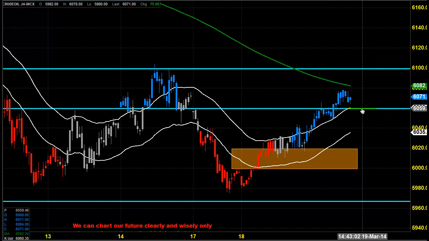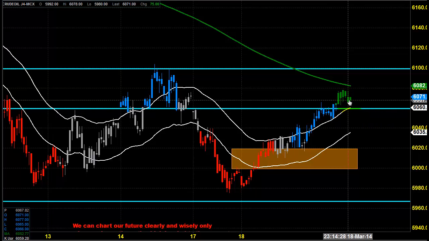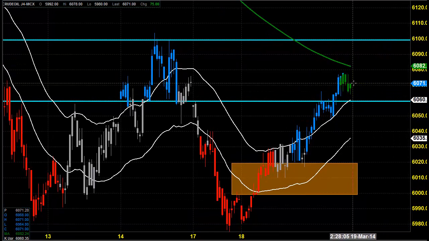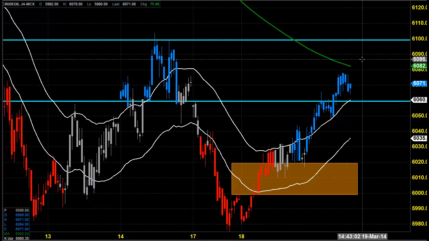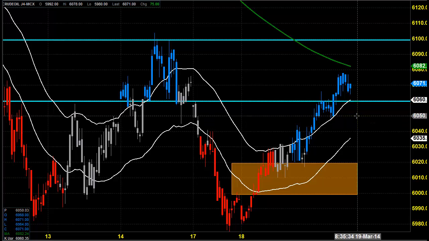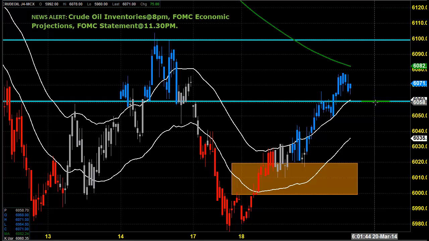If the price was opening above 6060, or above yesterday's closing price, then we can clearly say that there is still some momentum for buying. But since the price had opened below 6060, we cannot be very sure that the buying will continue. Possibly the downtrend can continue, with 6060 as a major resistance. Today we have the crude oil inventory report also. We should be very careful while trading or adding positions.